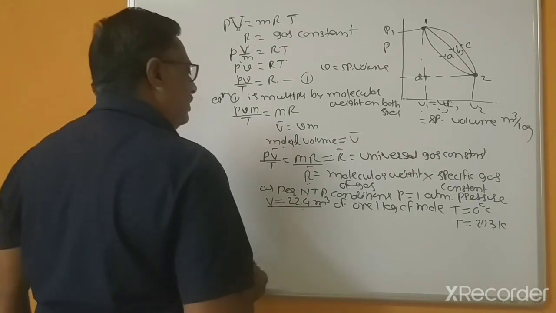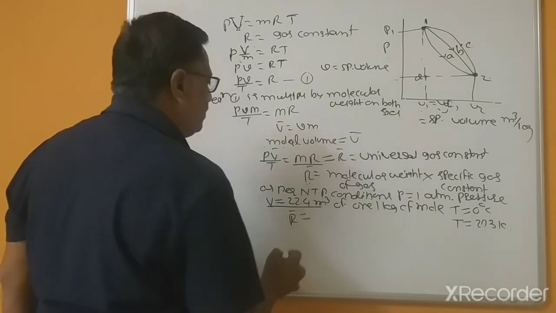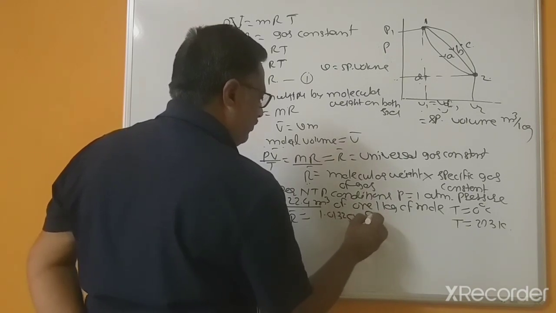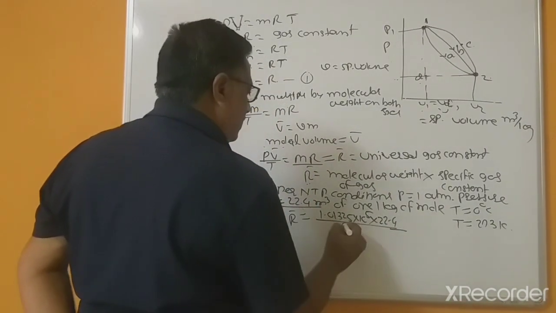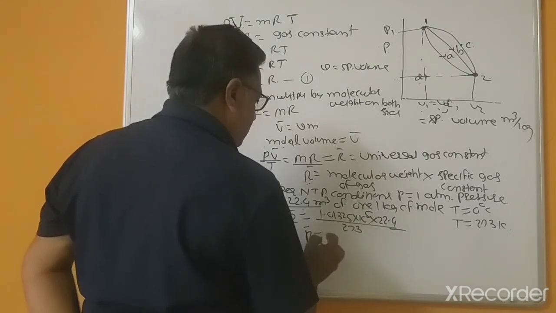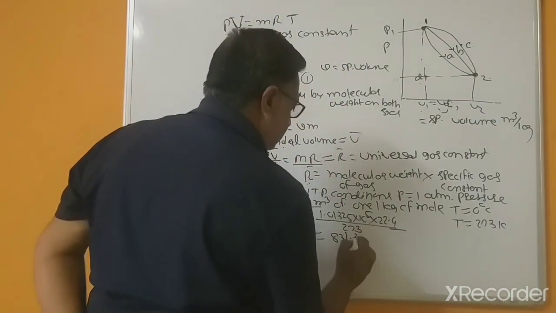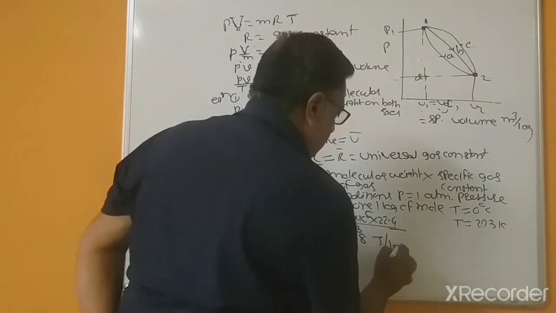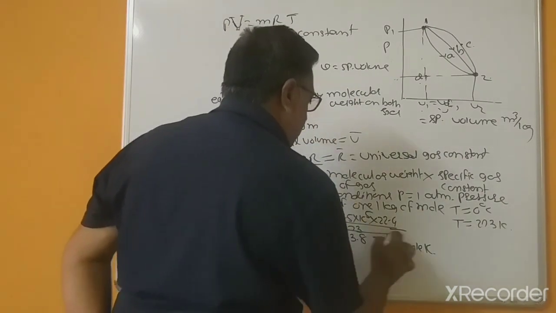So that's why here you will get R dash equal to 1.01325 multiplied by 10 to the power 5, multiplied by this is 22.4 and divided by 273, and this value 8313.8 and unit joule per kg mole Kelvin, and this is the unit of the R.